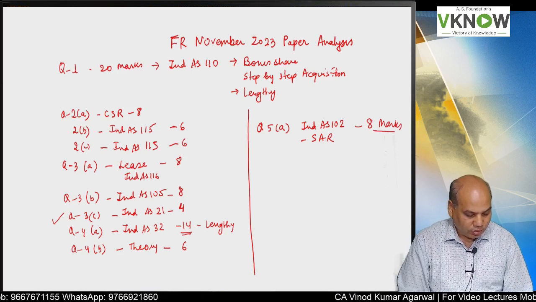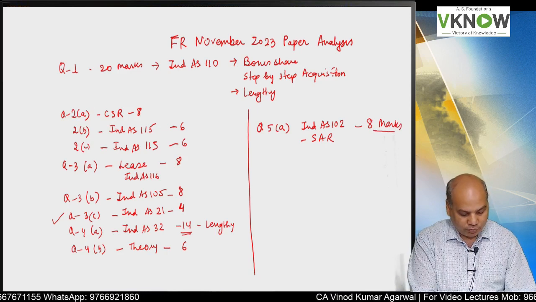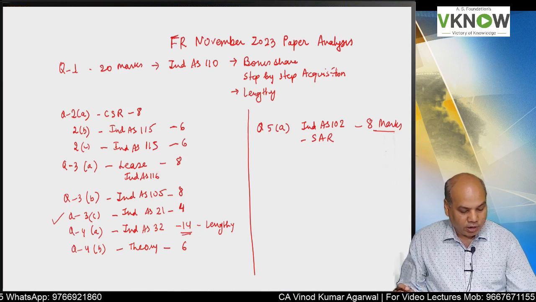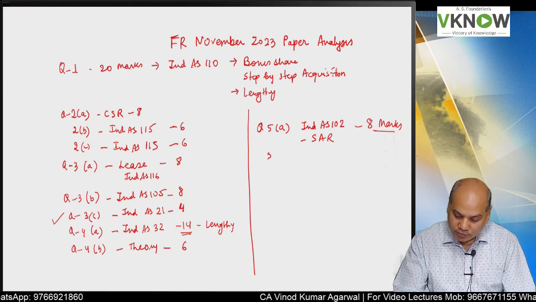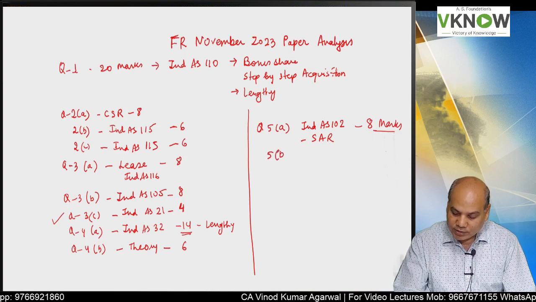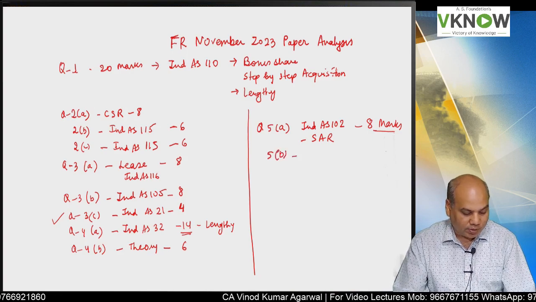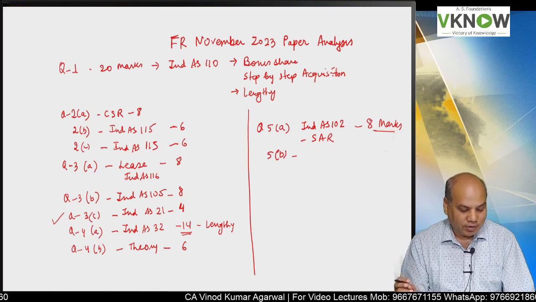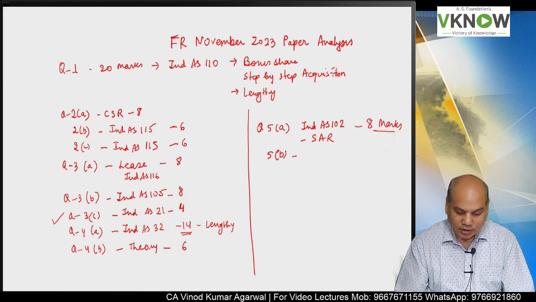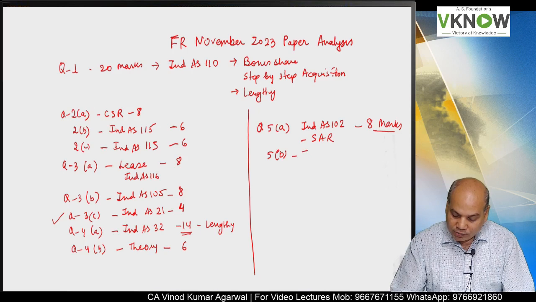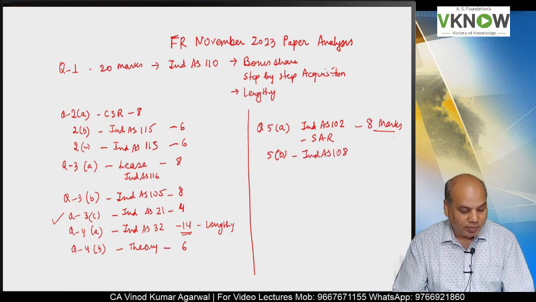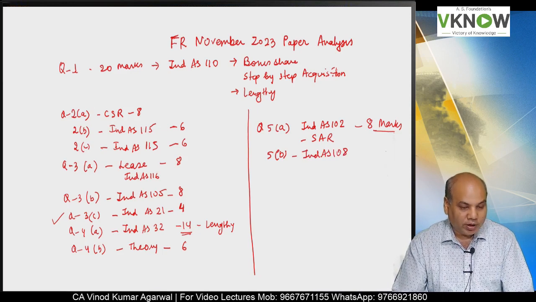Now we'll go to 5B. Trust me, this question 5A was very easy and most of you would have got it right. 5B, probably the simplest question in this entire paper. Probably, because exactly the same question we have covered in the class, and that is on Ind AS 108. Segment report you have to prepare.